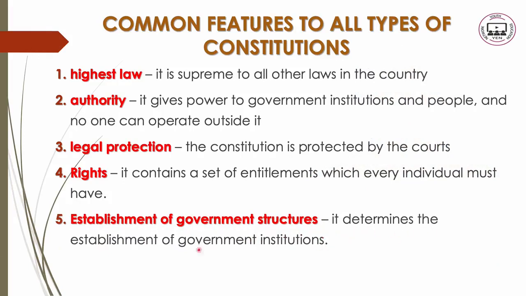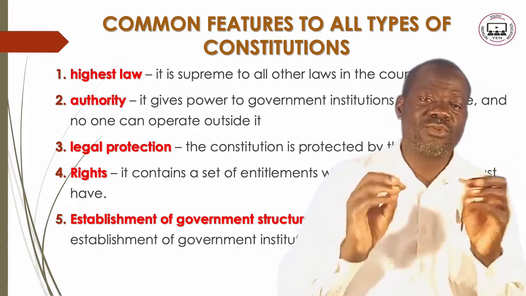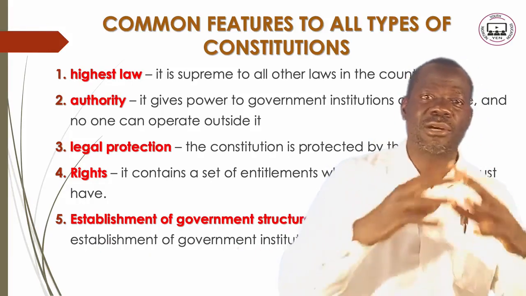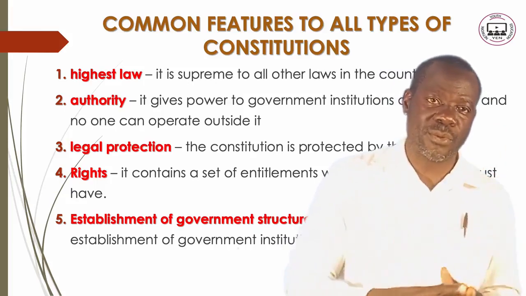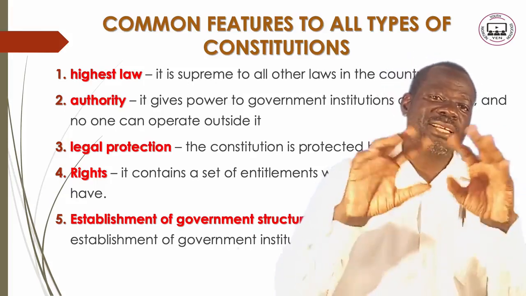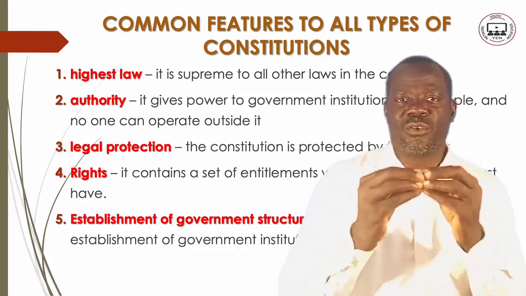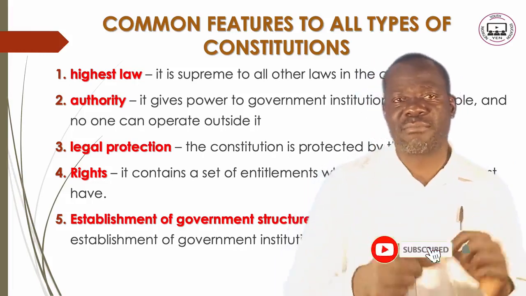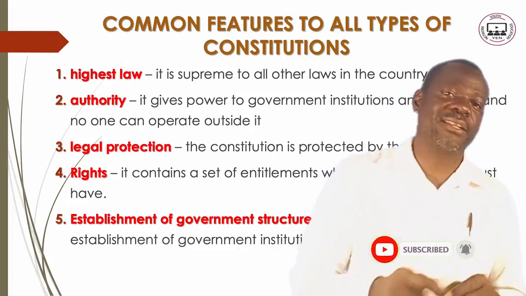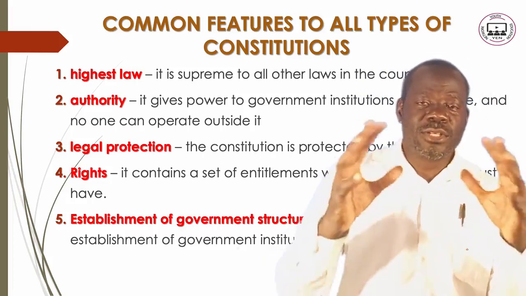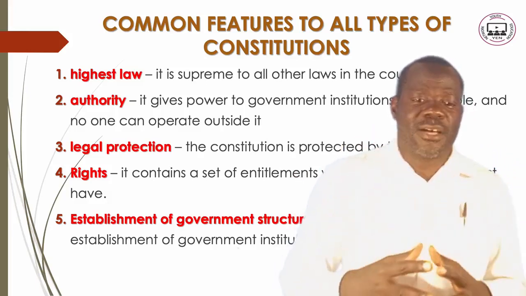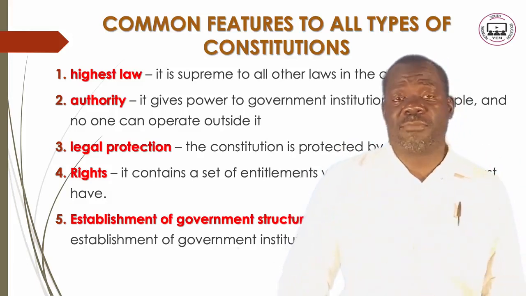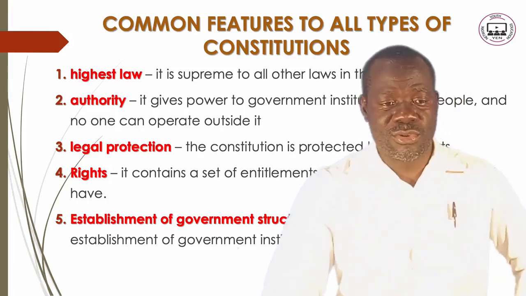So this one determines the establishment of government institutions. Inside the law, it is stipulated that the government shall build hospitals for the people. The government shall build schools for the people, shall build roads for the people. It is not just that when we vote for a government, then that one thinks about building the roads. No, it is there in the constitution. The constitution stipulates that the government shall provide services or institutions to the people. Therefore, the constitution has got all those things.